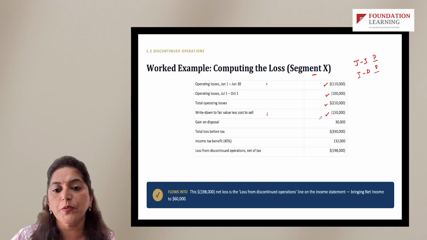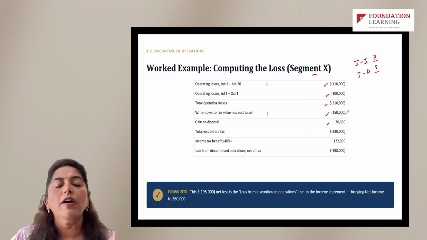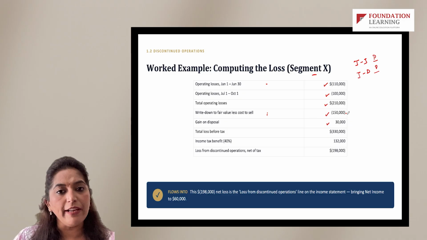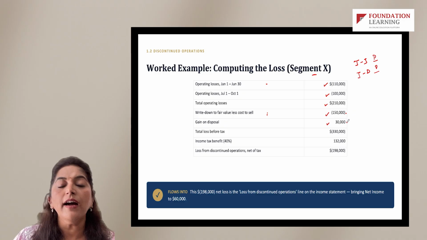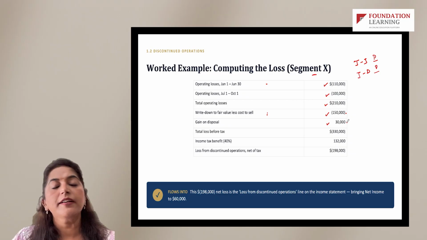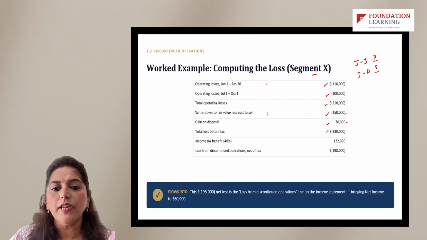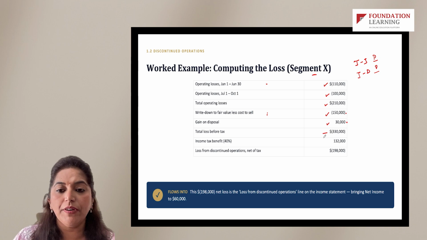Then gain on disposal. The company eventually sold this. So let's say this 150, we have not been given the total value. So there was a loss on revaluation of 150 and the company eventually sold the property at a 30,000 benefit, a 30,000 profit. Then total loss 330, which we carried forward there.